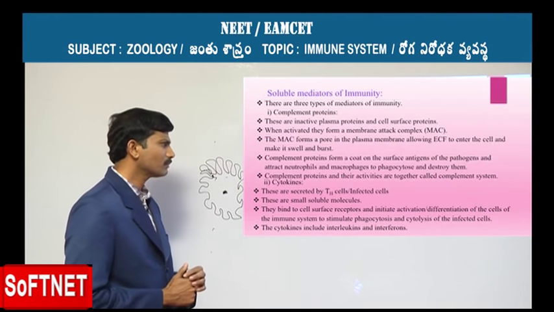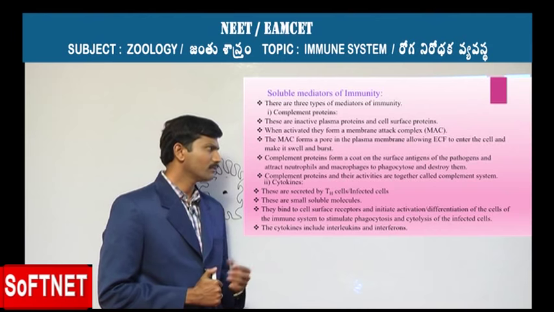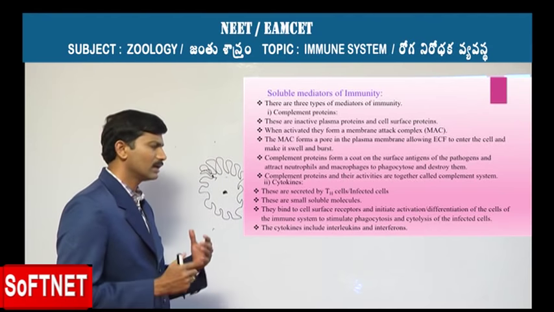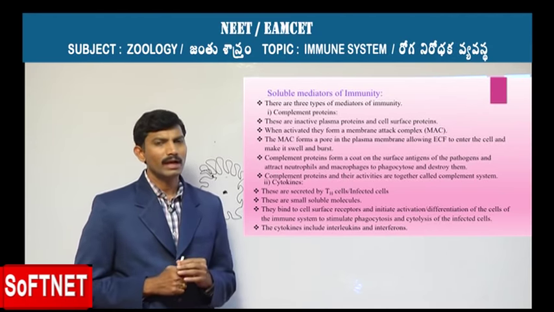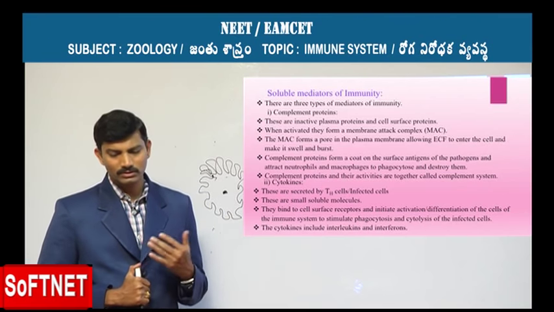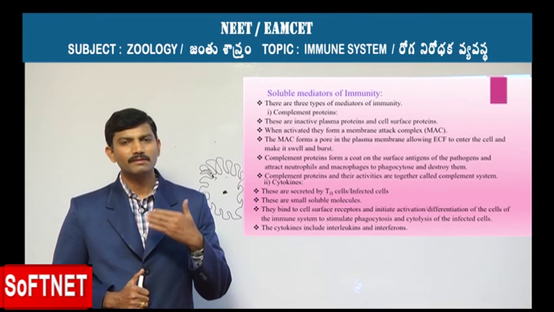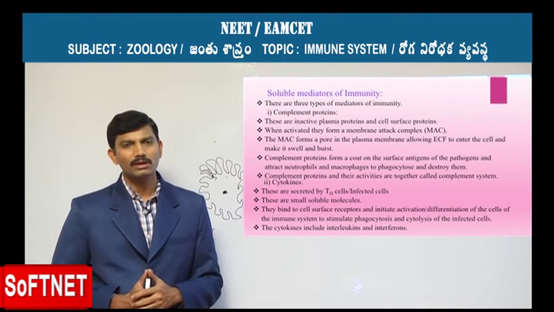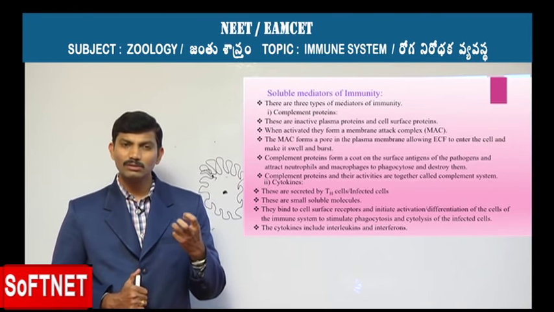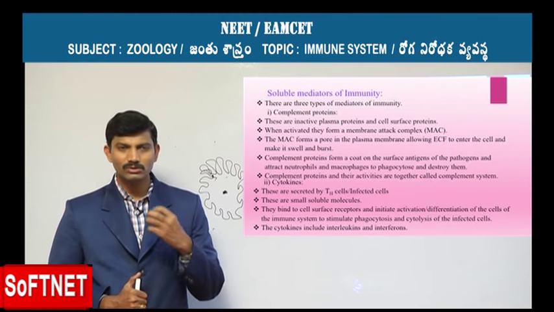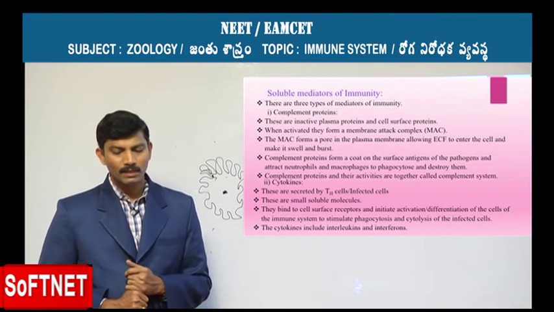So, these complement proteins can also form a coat over the pathogens and are responsible for the attraction of neutrophils and macrophages, so that these neutrophils and phagocytes can easily destroy those cells. And so, they are also responsible for the attraction of the cells towards the infected cells.